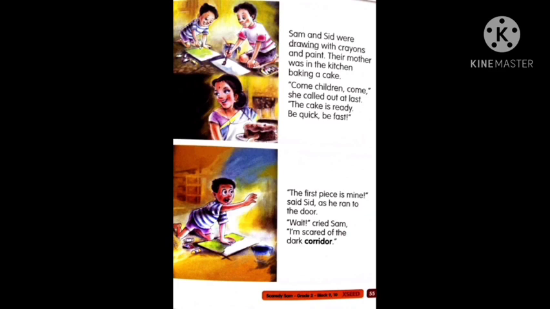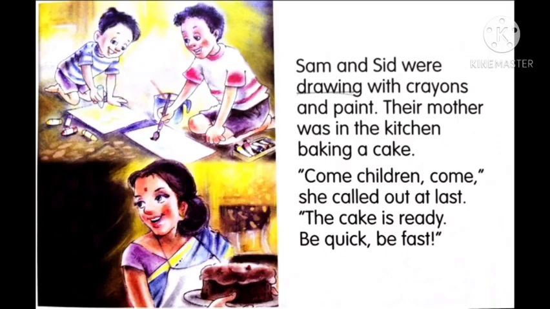Okay, now let us see the pictures and find out. If you open page number 55, can you see what the children are doing? The children are drawing something, and you can see a cake in the hands of the mother. Now in the second picture we can see that the other boy is missing, and this boy is maybe asking someone to wait, or he is calling someone. Just by seeing the picture we can guess like that. Yes, now let us find what is really happening by reading the story. Sam and Sid were drawing with crayons and paint. Their mother was in the kitchen baking a cake.